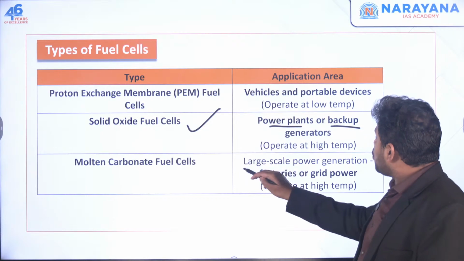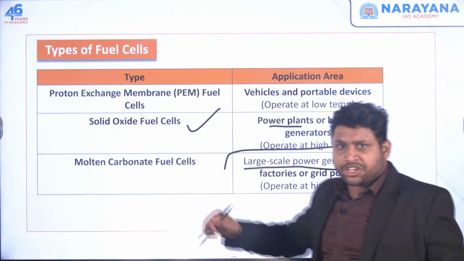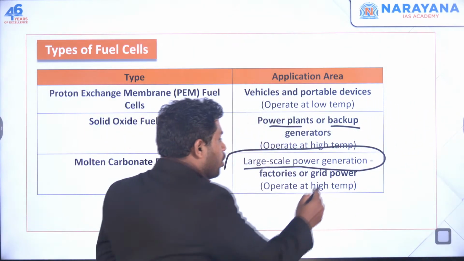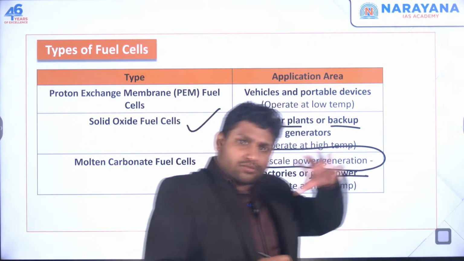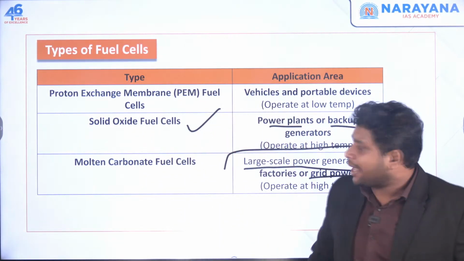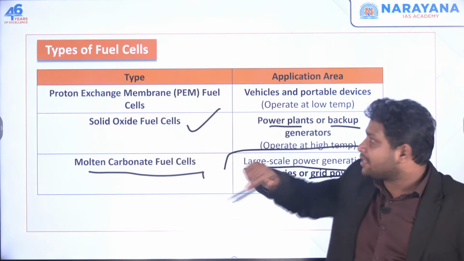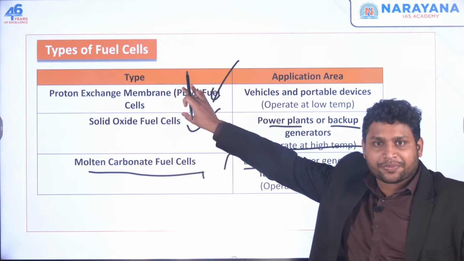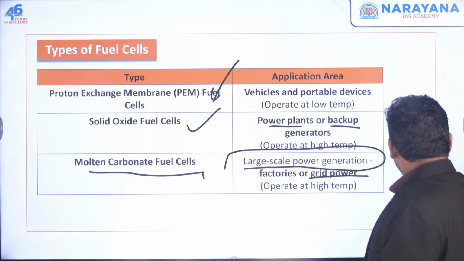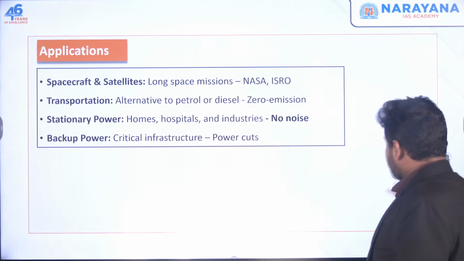And let's say I want to go for large scale power generation at a big factory or a grid power plant, where I need a continuous power supply. So there I'll use this third category. These two operate at high temperature, this one operates at very low temperature. This is just a basic fact you should know about the types.